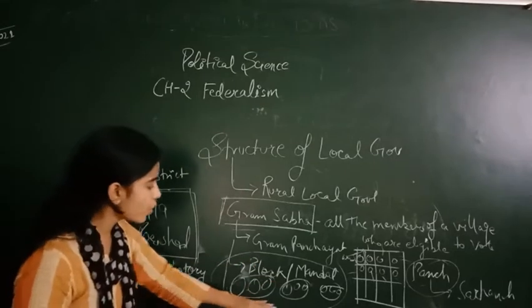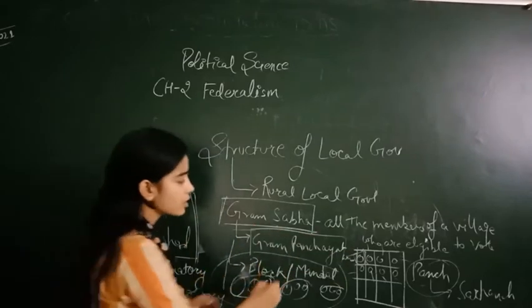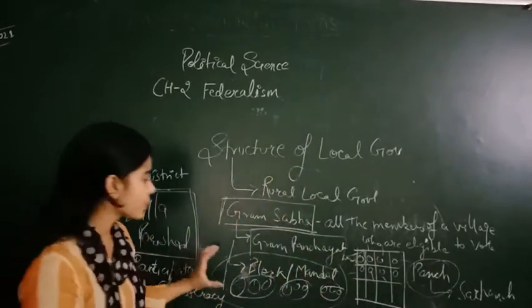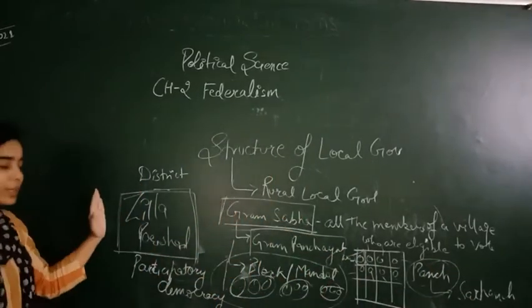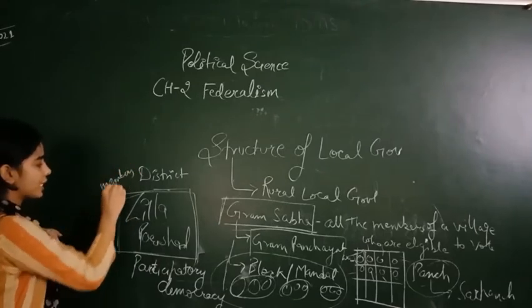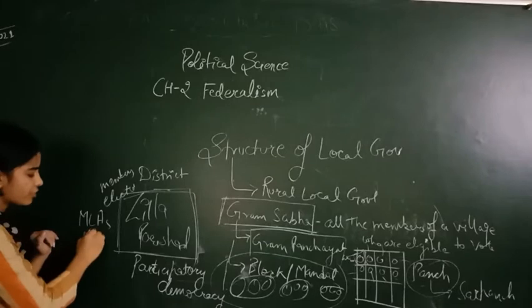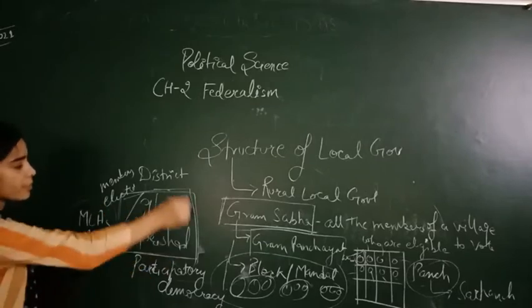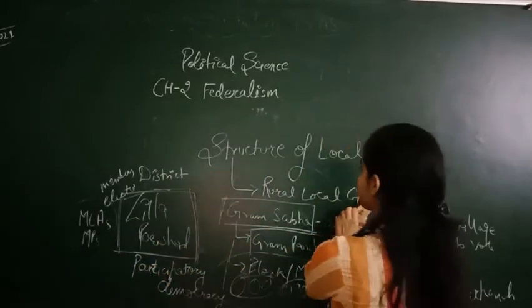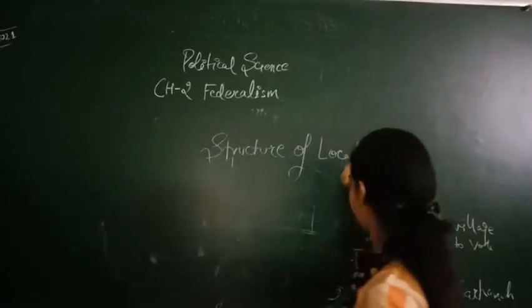In block mandal, who are the representatives? The representatives are chosen by the Gram Panchayat members, the Panch and Sarpanch. At the Jila Parishad level, the district level, the members are elected. And some of the MLAs or MPs of that area also come under the membership of Jila Parishad. So here we end the rural local government. Now the last topic of the chapter is urban local government.